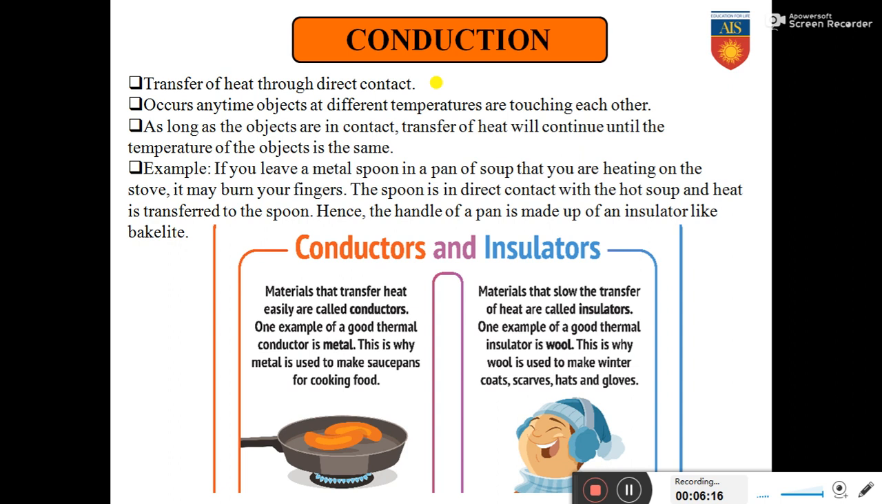So the materials that transfer heat easily are called conductors. An example is metal. That is why metals are used to make saucepans for cooking food, so that the heat transfers faster to the food particles. And materials that slow the transfer of heat are called insulators. For example, wool. This is why wool is used to make winter coats, scarves, hats and gloves.